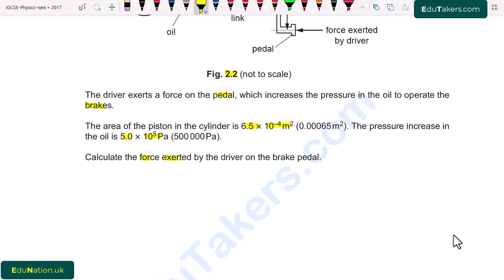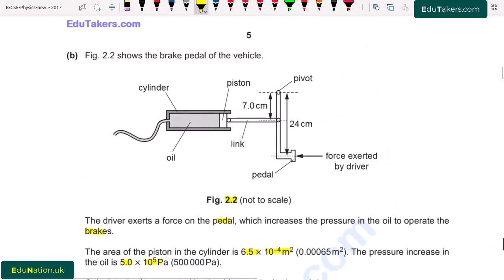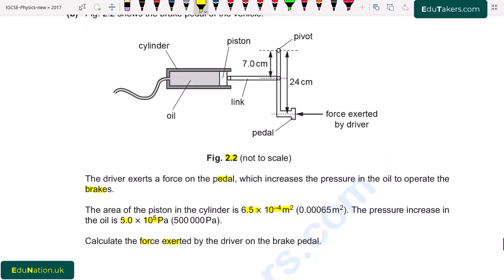Here we have to find out the total force that is exerted by the driver on the brake pedal. So here we can see that first of all, we apply a force on the pedal, and if I consider that the initial position of the pedal is like this, then we apply force on it and it displaces and comes at this position.